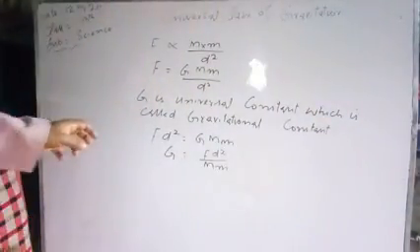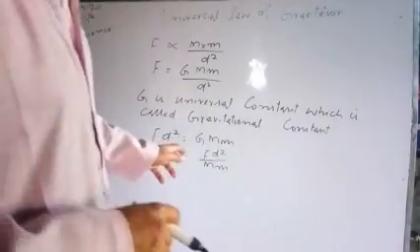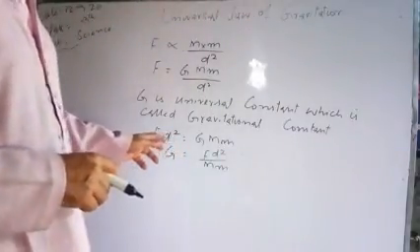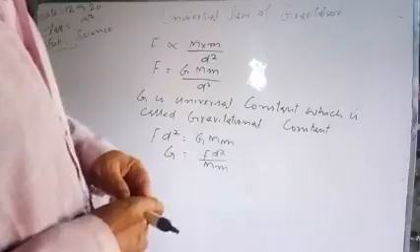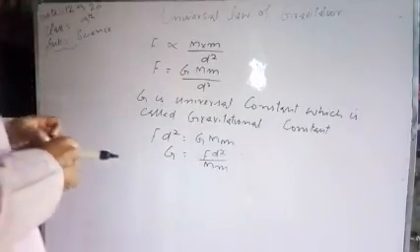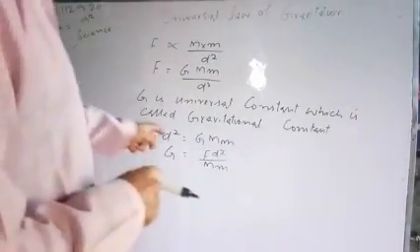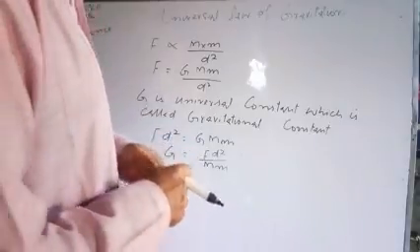G can be obtained by applying the values of force, distance and mass in standard SI units.